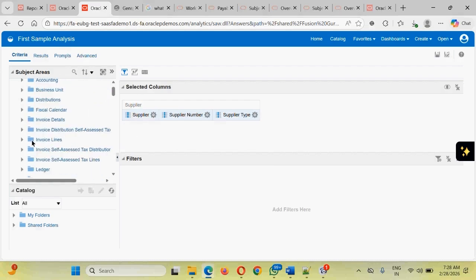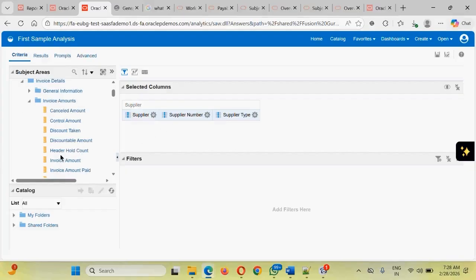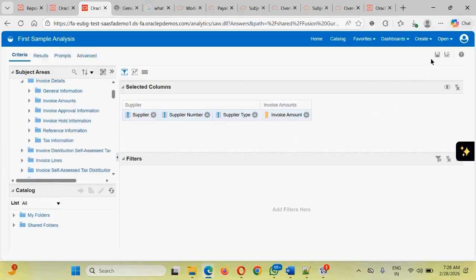In addition to that, I want to have some sort of invoice, as these suppliers might be having certain invoices. So I want to have those invoices, and for these suppliers, what is the total amount that is supposed to be received or amount to be cancelled. All these things are coming. So guys, if I select these and click on save, our first analysis has been created. And we are creating the analysis in the criteria section.